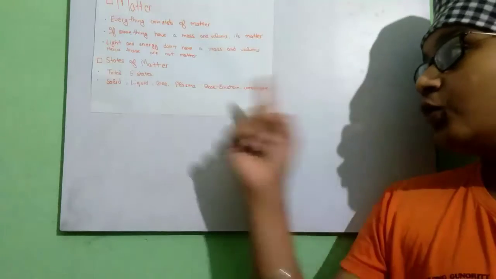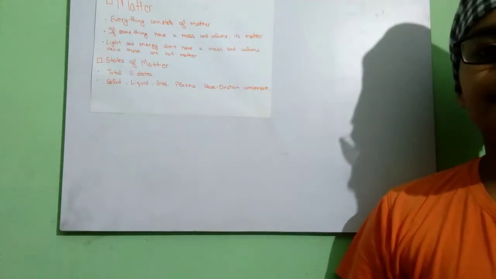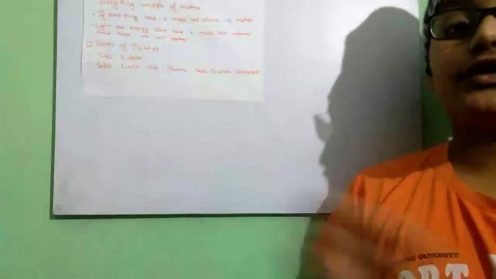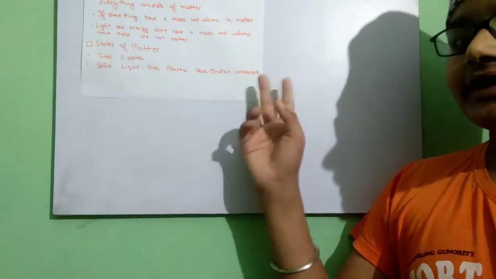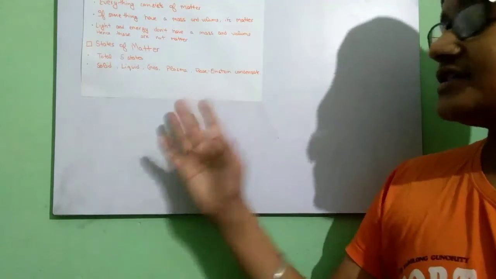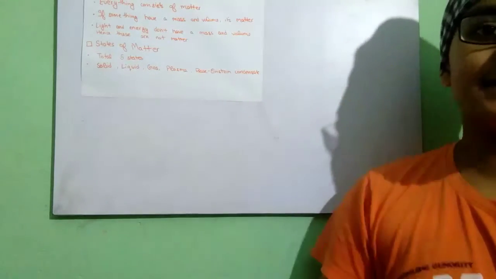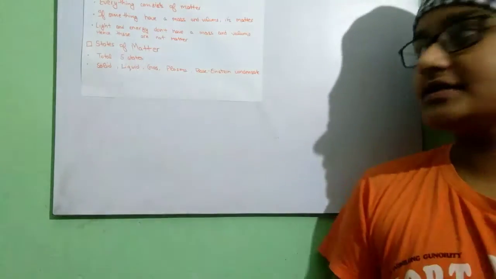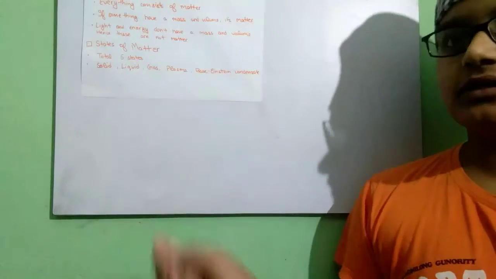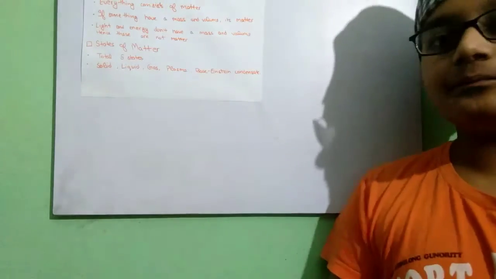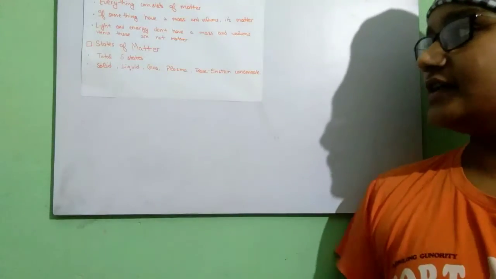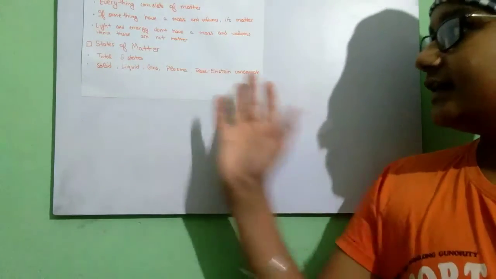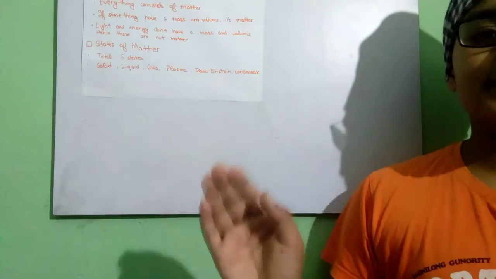Now next we are going to talk about Bose-Einstein condensate. This state of matter is just the opposite of plasma. In this case the particles are uncharged, and they are very cool particles. Here cool doesn't mean that the temperature is low. Here cool means that the particles don't have so much kinetic energy, unlike in plasma, where the particles are super excited. In Bose-Einstein condensate, the particles are very cool.